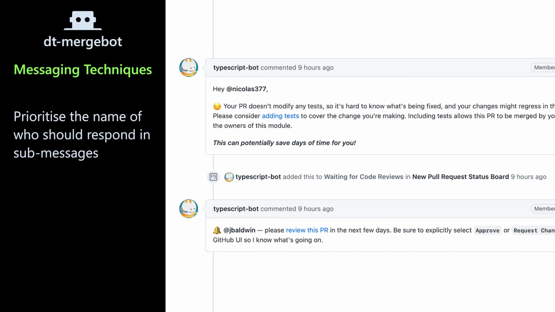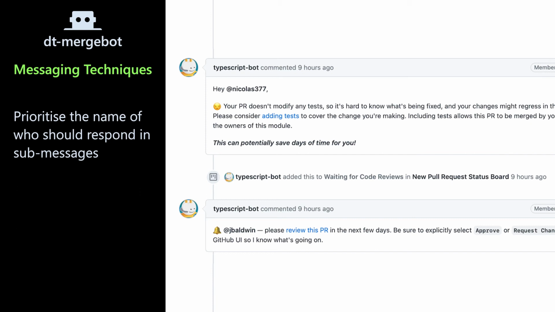So a comment like this really encourages people to get back onto the golden path of being able to self-merge. And the comment for a review is very explicitly, hey, Jay Baldwin, please review this PR. And again, if it doesn't get reviewed by them, then it moves back to the Definitely Typed maintainers and the TypeScript team.